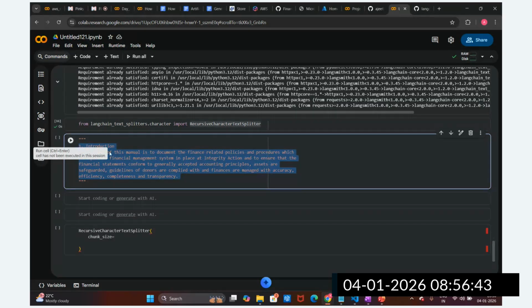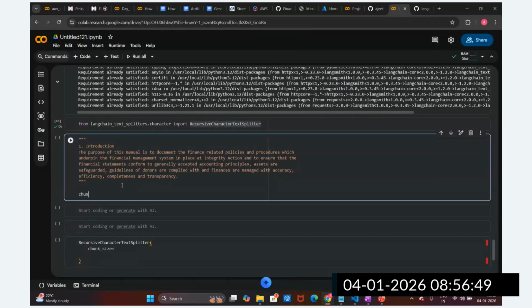Let's suppose we provide a chunk size for this paragraph. Let's suppose I provide a chunk size of 1000 characters, guys. A chunk size of 1000 means each character counts, then the dot, and the space will be counted too. Let's suppose I'm considering this as 1000, and inside this I get one chunk here.